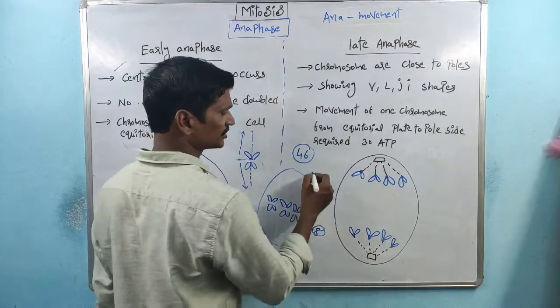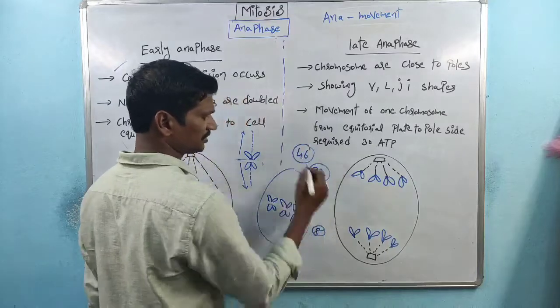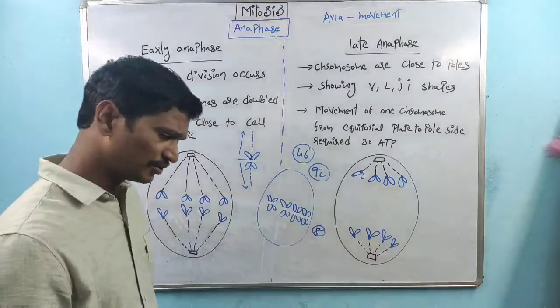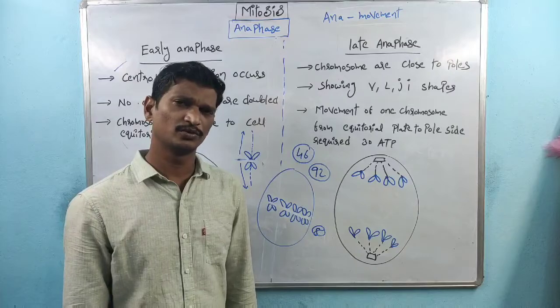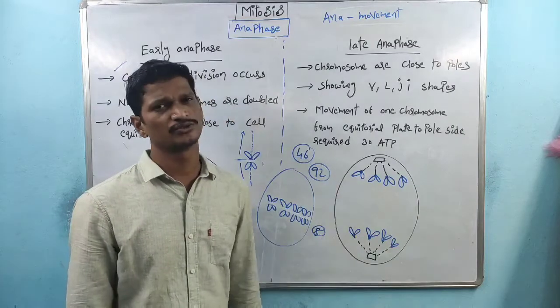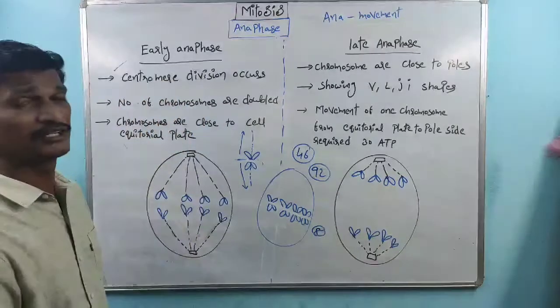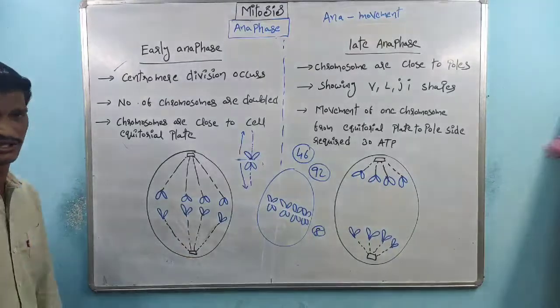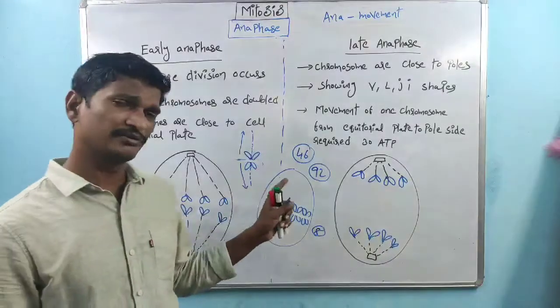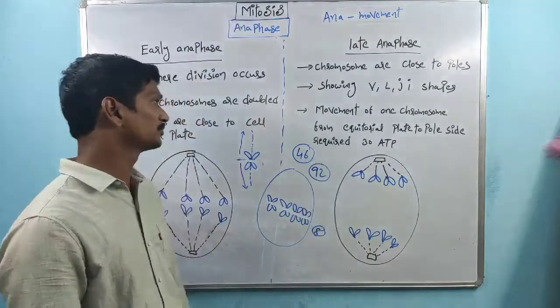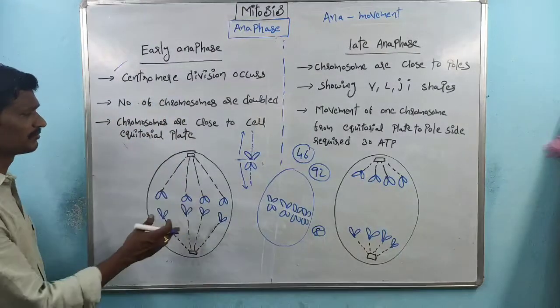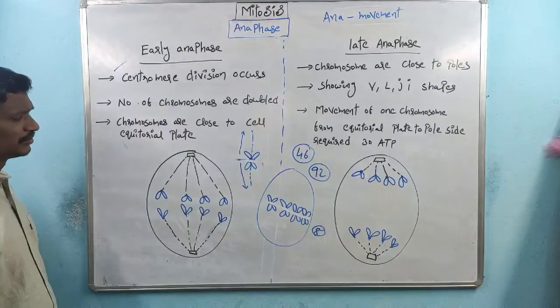46 plus 46, 92 chromosomes are present. Within a human cell at anaphase, how many chromosomes are present? 92 chromosomes are present, right? So this is the mitosis process. Within mitosis, in anaphase, the number of chromosomes is doubled, and the chromosomes are very close to the equatorial plate.